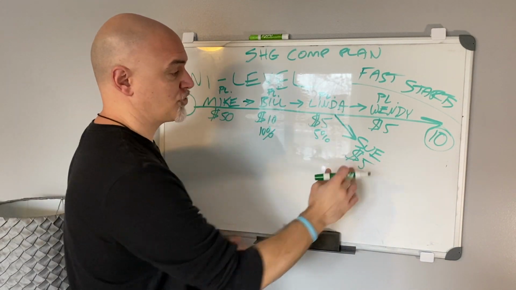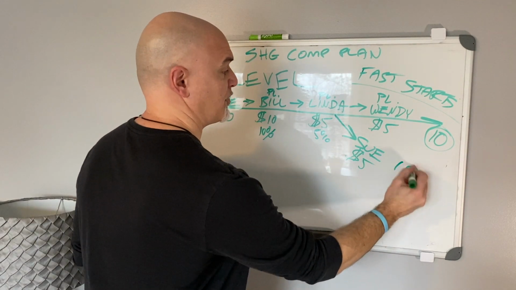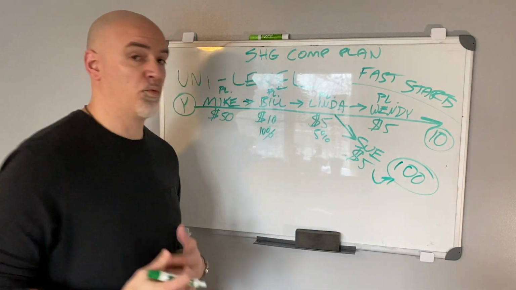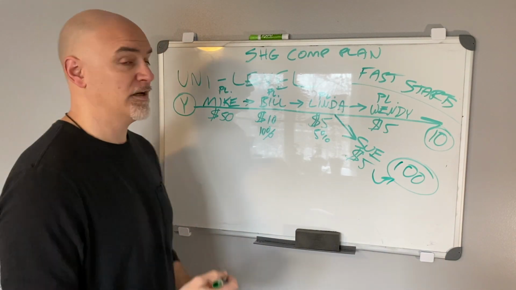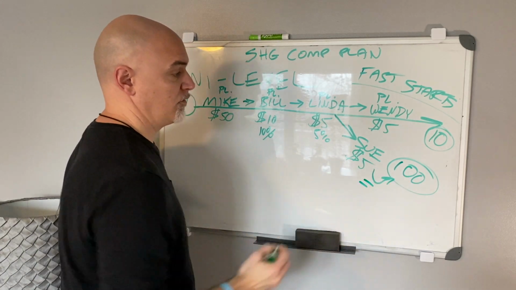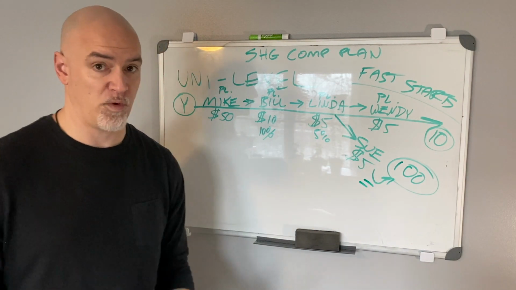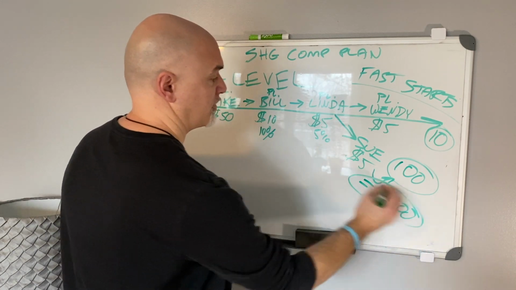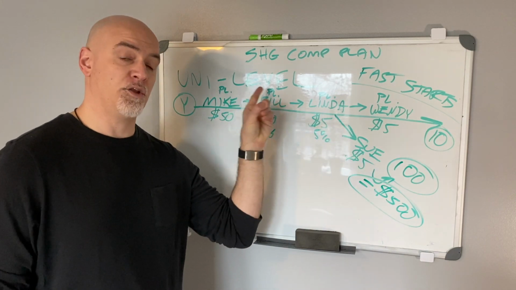Now, Sue is a rock star. We love Sue. Sue's amazing. Sue goes ahead and she sponsors 100 people herself. Sue personally sponsors 100 people because she's a rock star. She has a big social media influence, whatever. Boom. Guess what you're going to get? 5 times 100. Whenever these people come in, you're going to see that commission the day these people come in. If it's all in one day, if it's in a month, if it's in a week, whenever, you're going to get $500 for the efforts of Sue, because Sue is in your what? In your Unilevel.